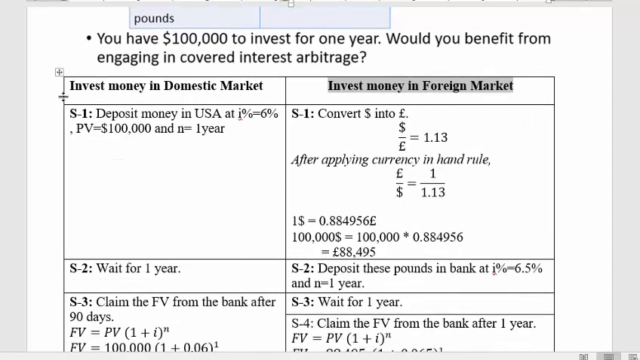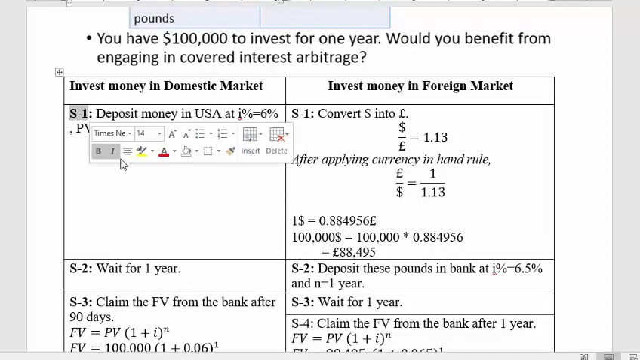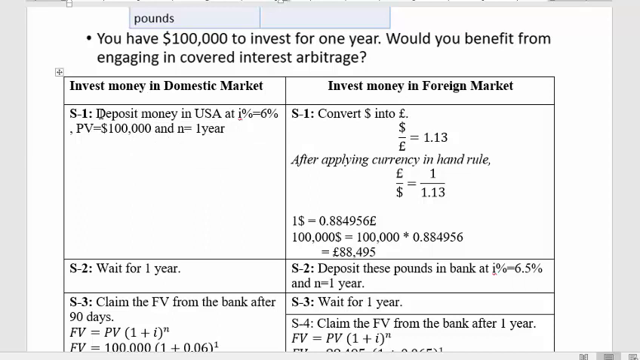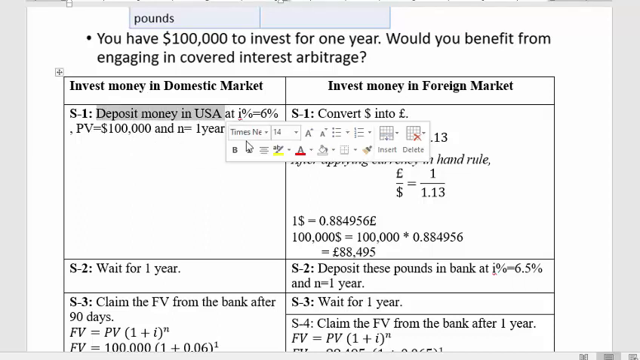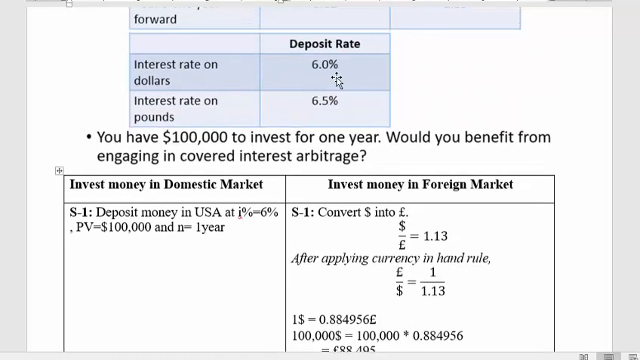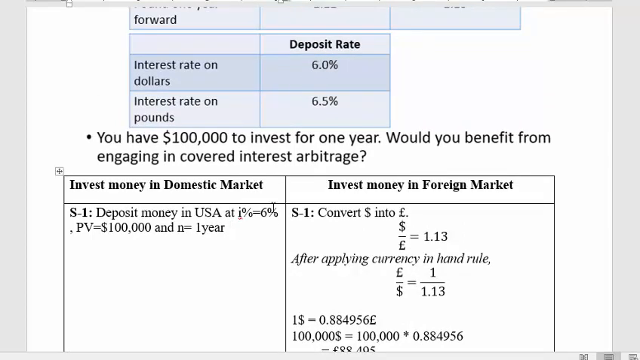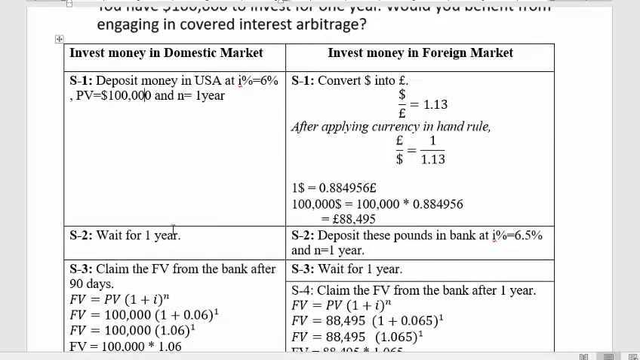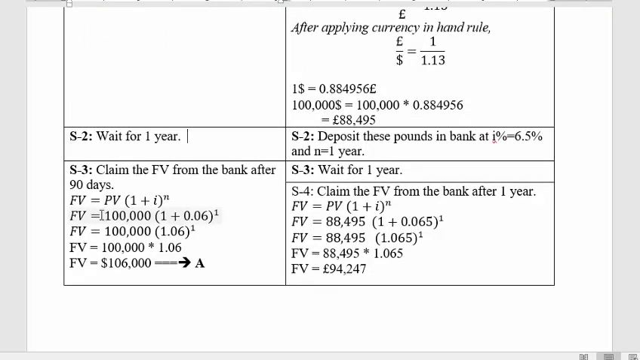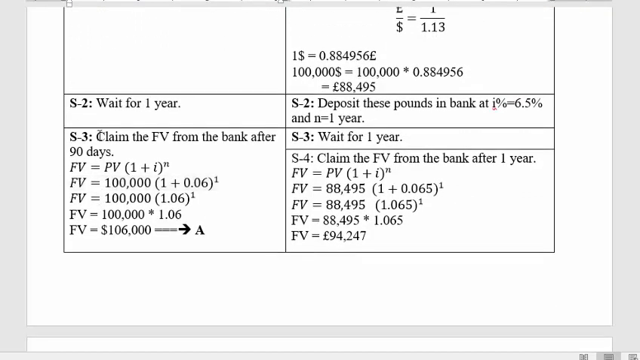Now if we are investing money in the domestic market, then our step number 1 would be simple. We will just go and deposit our money in the USA bank. The interest rate given to us will be 6%. The life is 1 year and we have $100,000, so our present value would be $100,000. Then in the second step we will wait for that 1 year to pass. Once the 1 year passes, we move towards our third step. Sorry, not 90 days, it's 1 year.